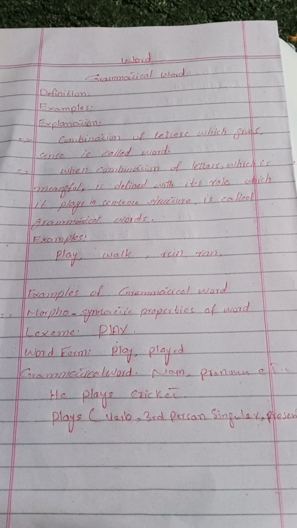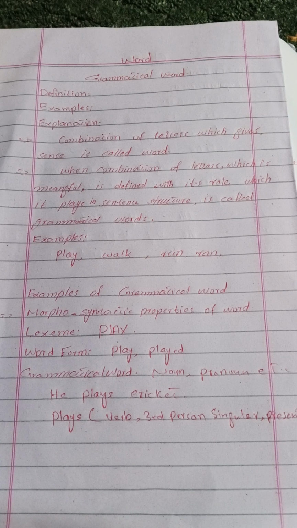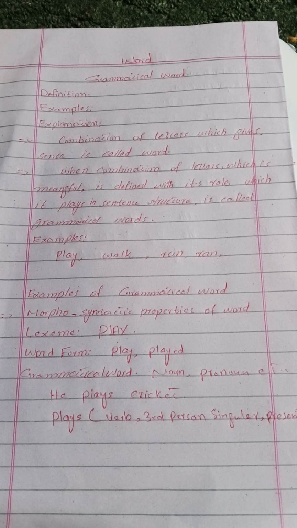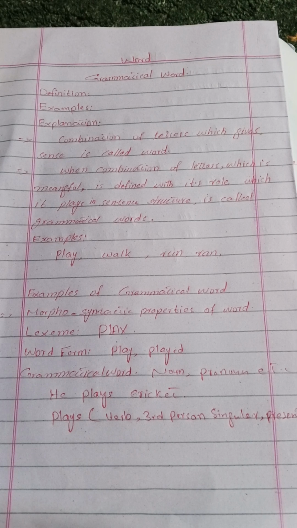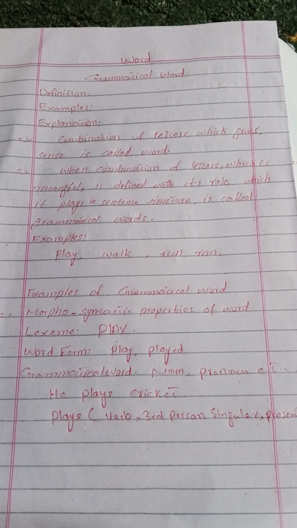And there are some other grammatical properties of this word. For example, it is a verb, third person singular, and present. Third person singular, you know that when the subject is singular, then the first form of the verb will take s or es with it, and s or es shows third person singular.